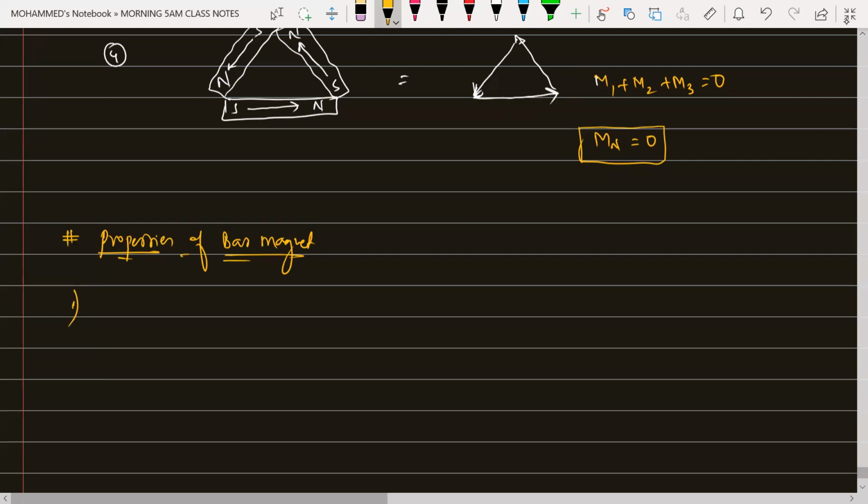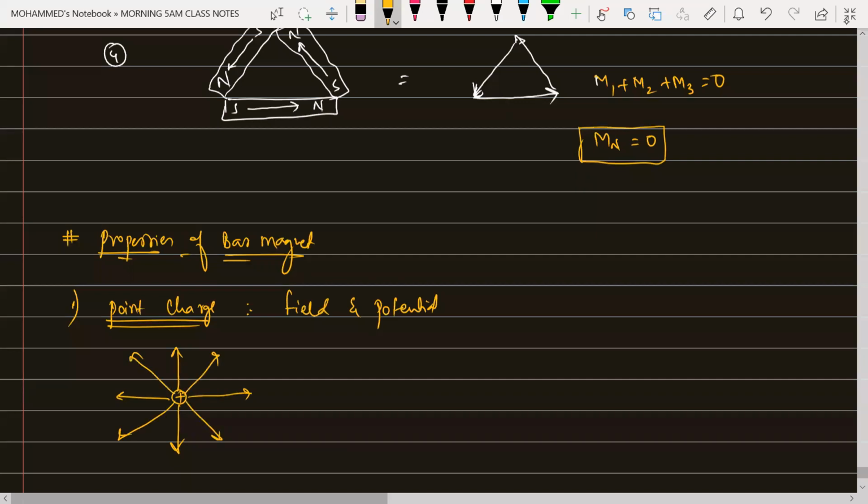Suppose, if I am talking about a point charge, then for a point charge I am talking about the electric field and electric potential. Say we are having one point charge. For example, this is a point charge plus q. The electric lines of field will be going from the positive charge in all the directions like this.